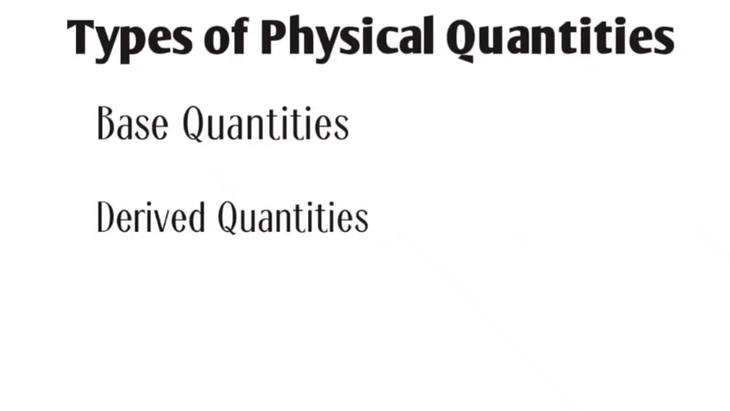Moving on, now we are going to talk about types of physical quantities. There are two types of physical quantities, base quantities and derived quantities. First of all, we will discuss base quantities. The quantities that do not exist from any other quantity, they have their natural existence, are known as base quantities. For example, length, mass, temperature and time. On the other hand, to talk about derived quantities, the quantities that are derived from base quantities.